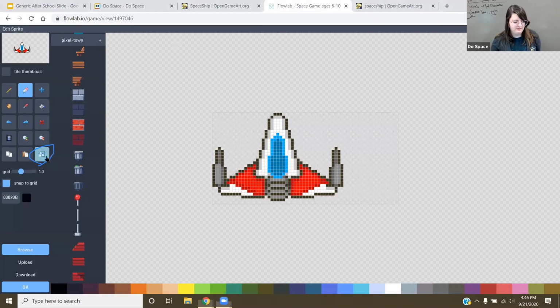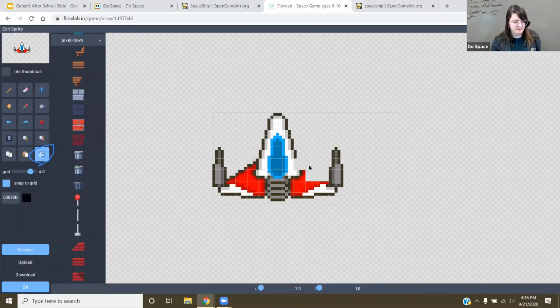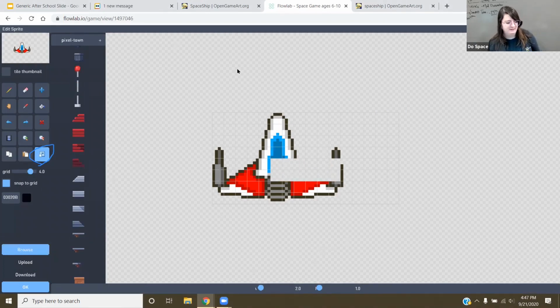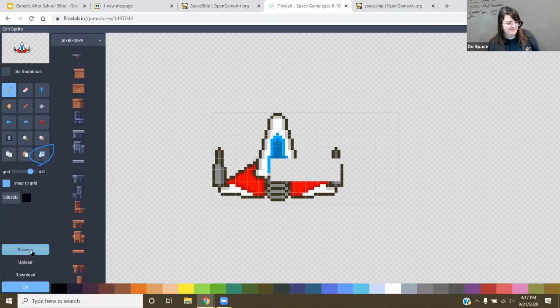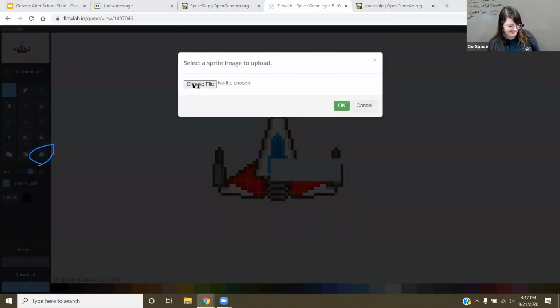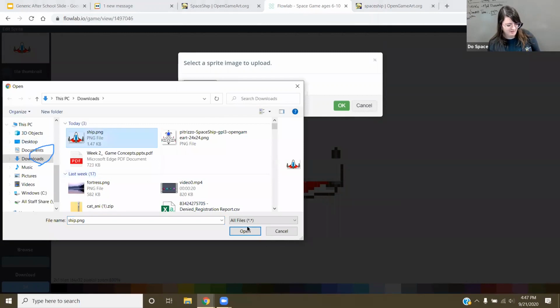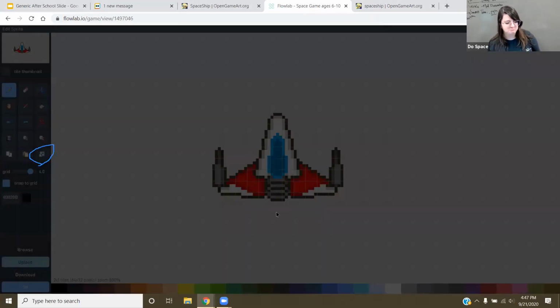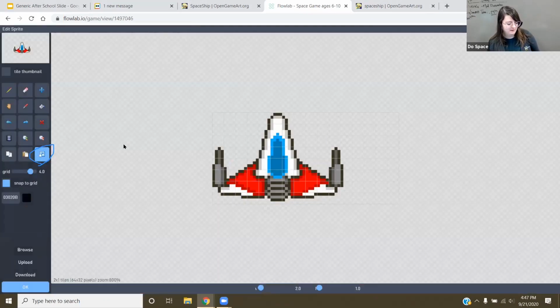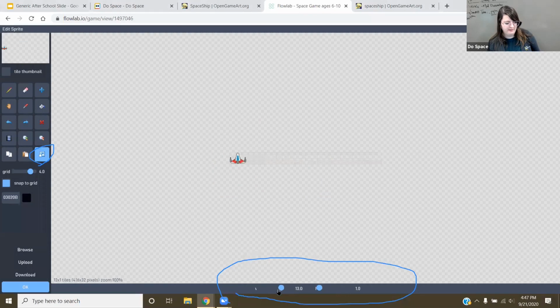If I click on it, nothing really changes. Like I can, oops. No, if you accidentally erase anything, you could upload the image again. It doesn't have an undo for some strange reason. There we go. I'm gonna click on the tool again. But if you click anywhere in here, it doesn't do anything. But this little bar shows up at the bottom of our screen right here. So click on it, it extends the size of our image.